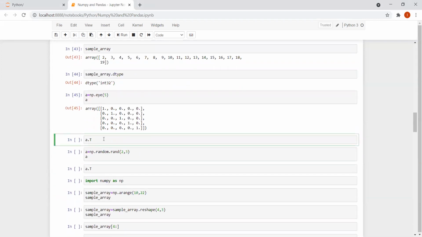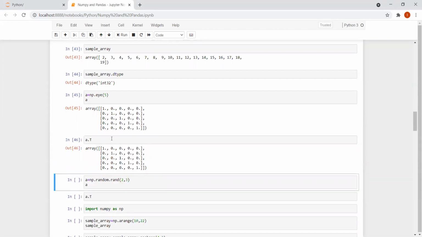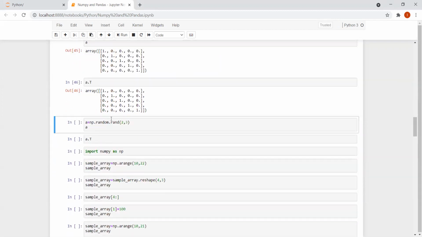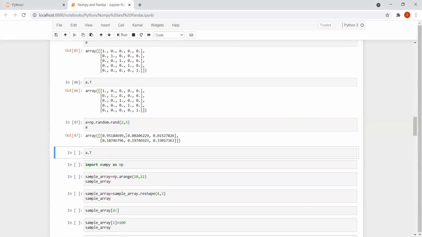In case I write .T, what this T could be, you could figure out, right? T could be a transpose, right? Now in the identity matrix, the transpose is going to be the same, so it is difficult to identify that. So a is equal to np.random.rand(2, 3). So basically 2 rows and 3 columns. I'm getting a uniform distribution over 0 comma 1, right? So this is what I'm getting.